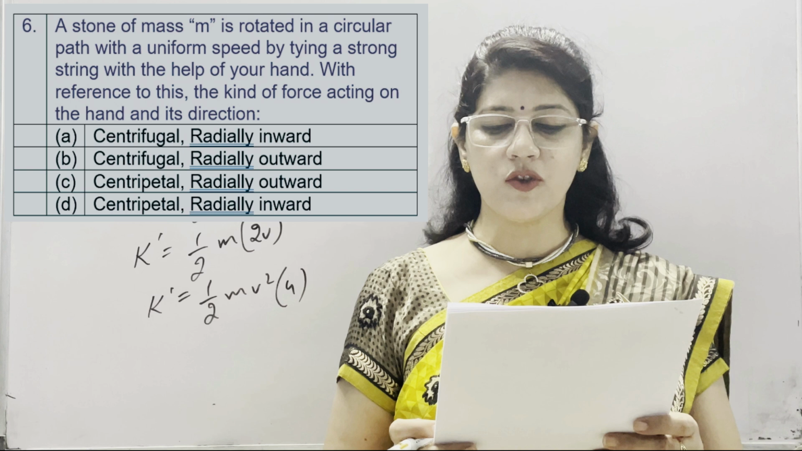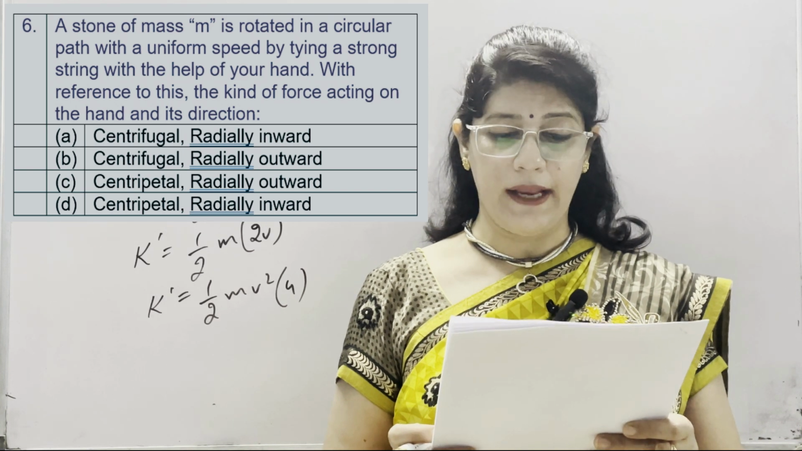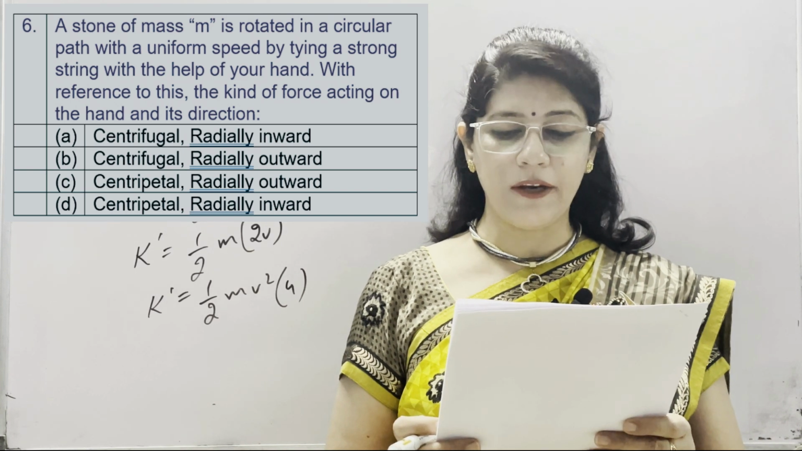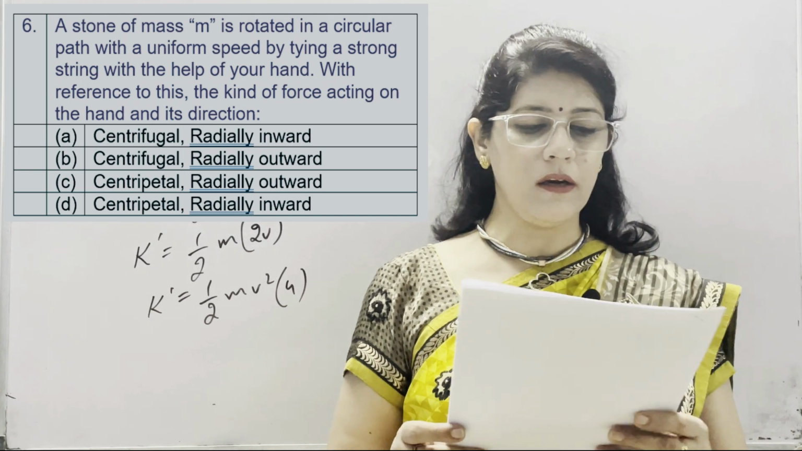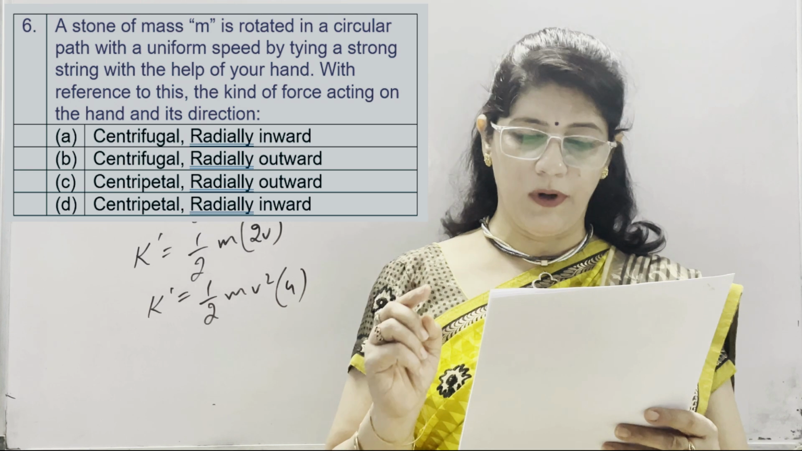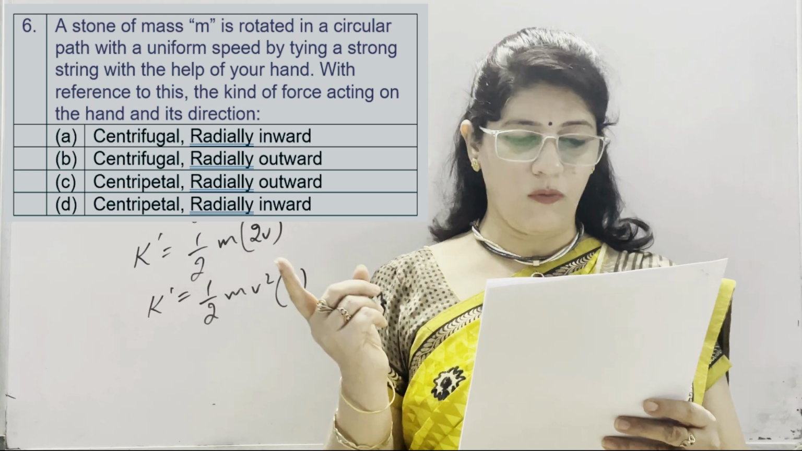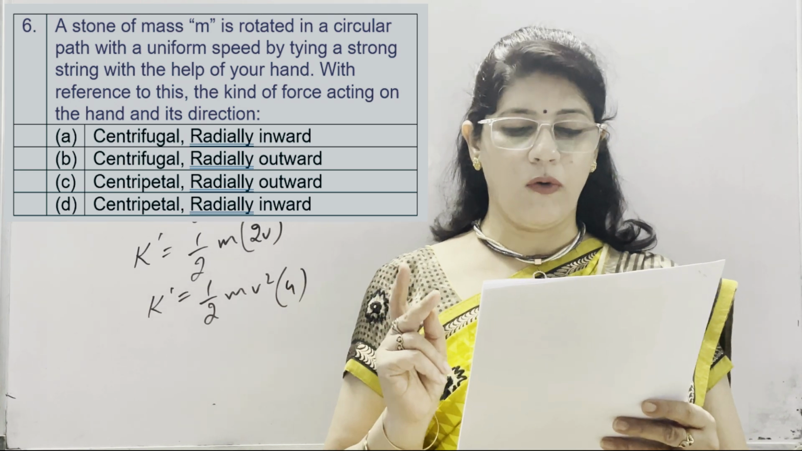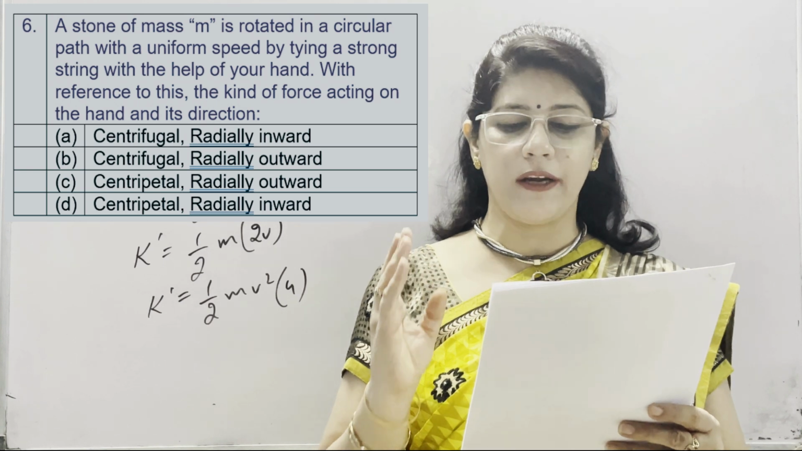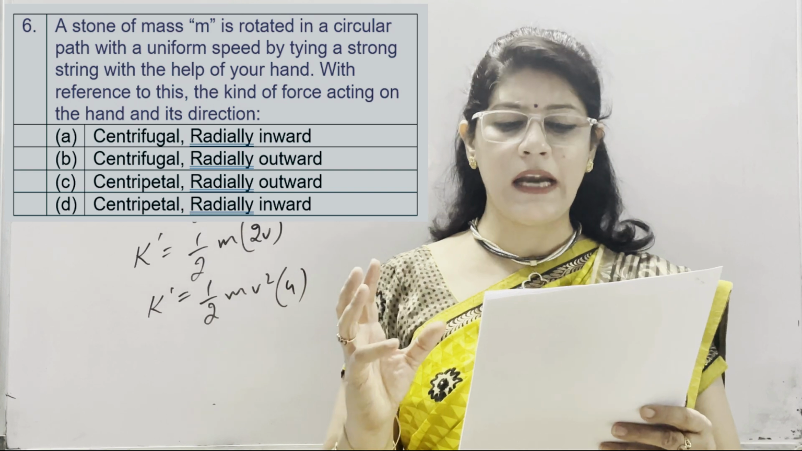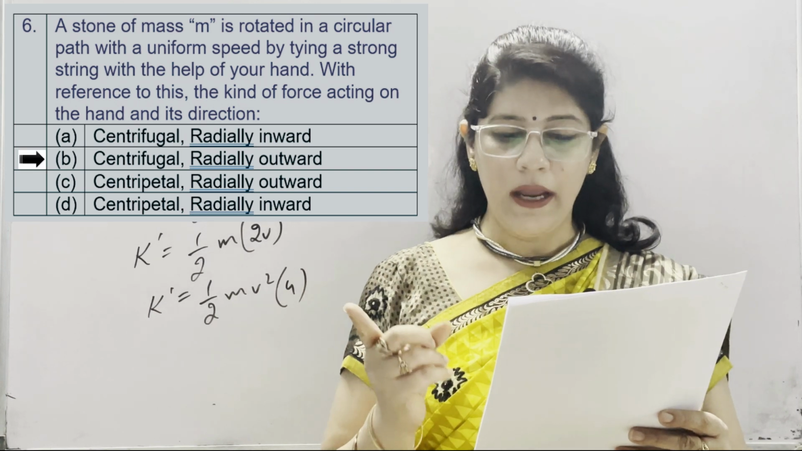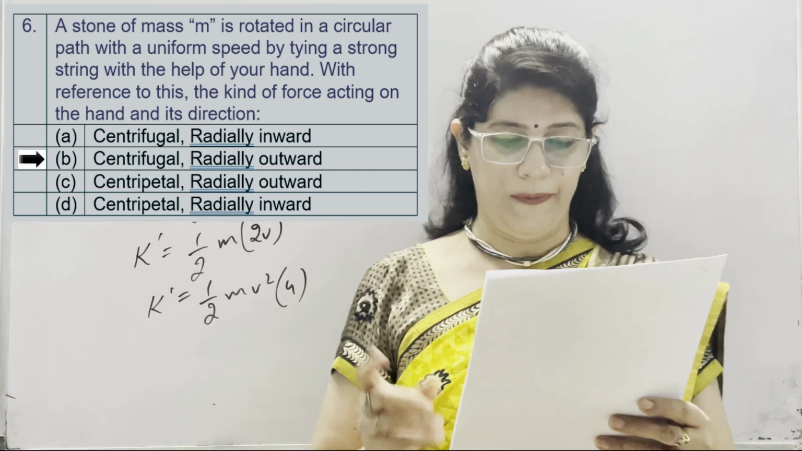Next is a stone of mass m is rotated in a circular path with a uniform speed by tying a strong string with the help of your hand. With reference to this, the kind of force acting on the hand and its direction. Options are centrifugal radially inward, centrifugal radially outward, centripetal radially outward and centripetal radially inward. So we know the kind of force acting on a hand is centrifugal and radially outward.